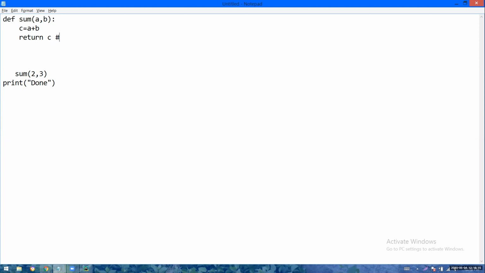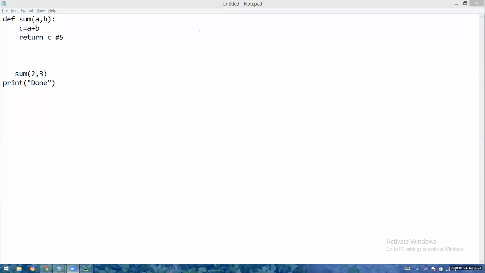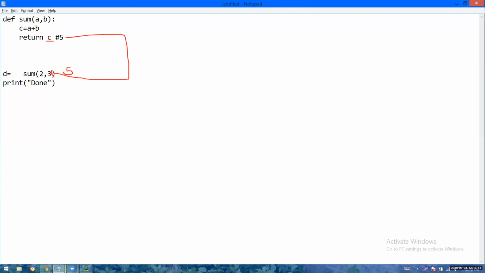The value of C here is 5. So as the return instruction is there in the definition, the cursor will go back to the calling place with the value 5. Not to done. To the same line it will go. Return means come back. Where you got the call, there you come back. To hold the return value, you are taking the variable D.